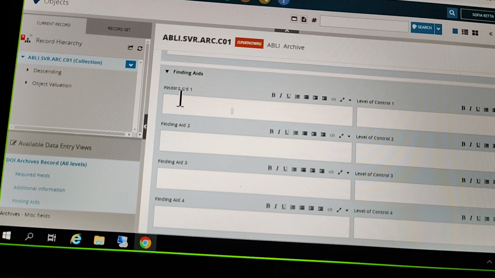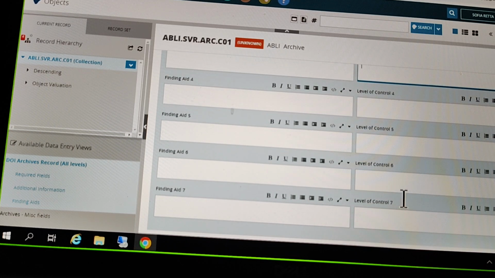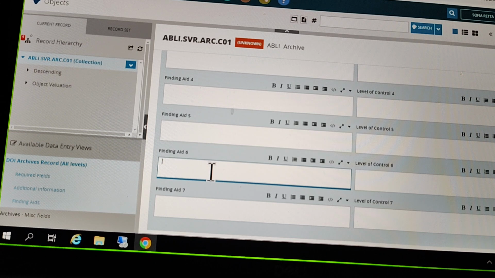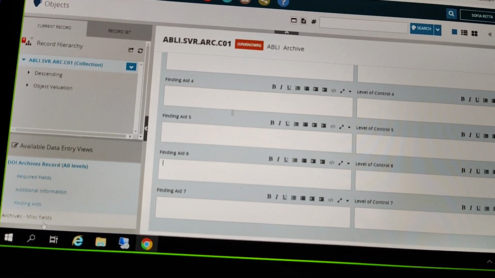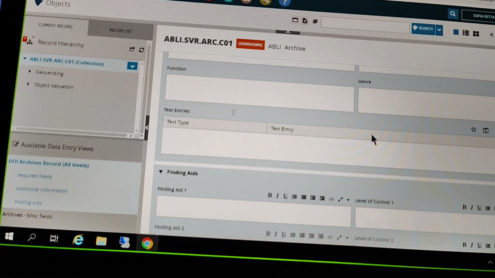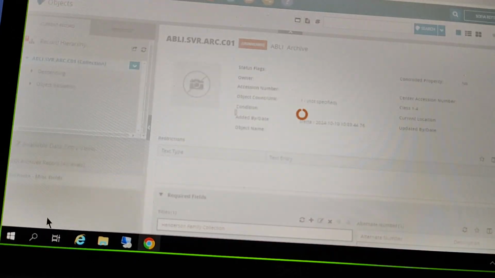Okay, and we have the finding aid text entry, text fields down here. We can add those formatting and then level of control, several levels here. I'm not going to go through typing something into all of them. We've used really similar fields already. I am going to just click down into the archives miscellaneous fields data entry view down here. I think this one has a couple fields that we haven't seen on this data entry view so far. So let's just see what's available there.